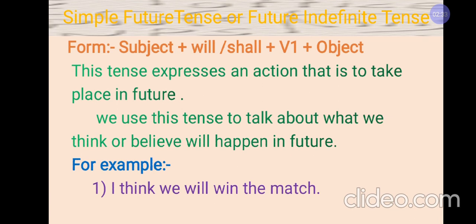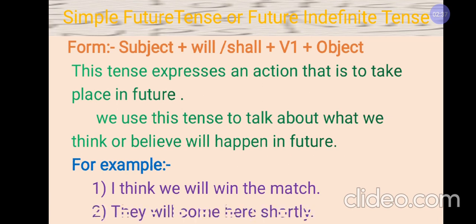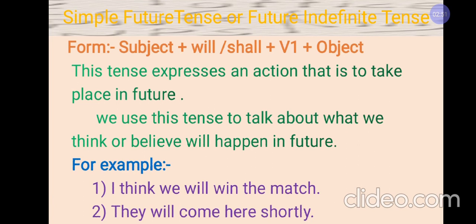I'm predicting here, so I have used I think that in the near future we will win the match. I can also say in the second example, they will come here shortly. Will is denoting the future, and so these types of sentences show the future or upcoming time.